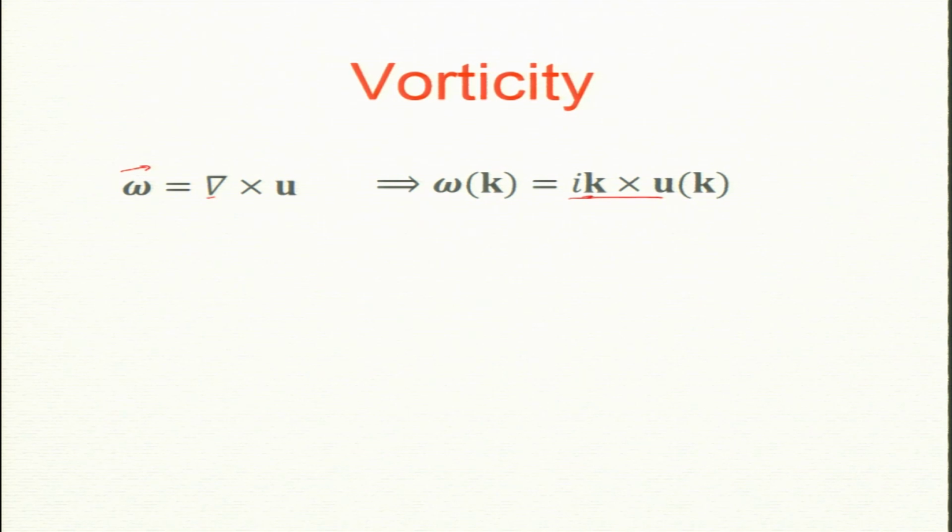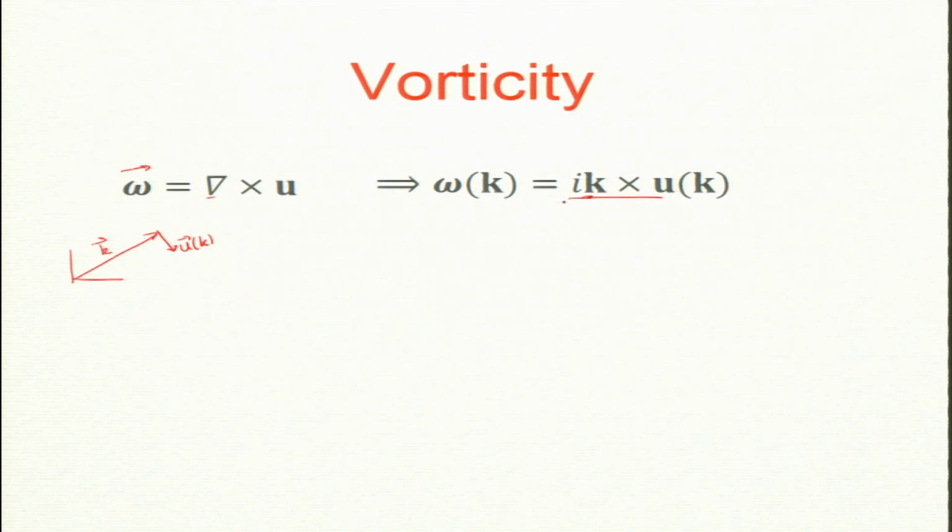Now, given u, I can compute omega. Please remember there is a wave number k, and there is a velocity field, u of k. By definition, it is perpendicular to k, in a plane. It could be anywhere in the plane perpendicular to k in 3D. Omega is also a vector, obtained by taking the cross product, k cross u of k. It will be in the same plane.